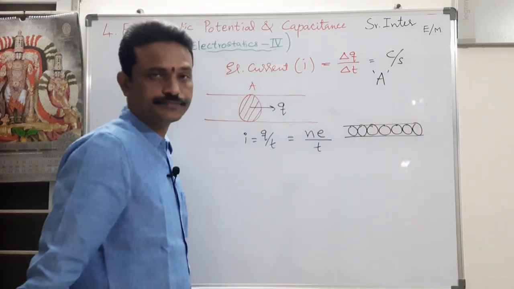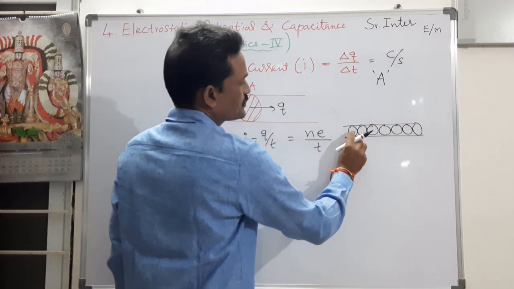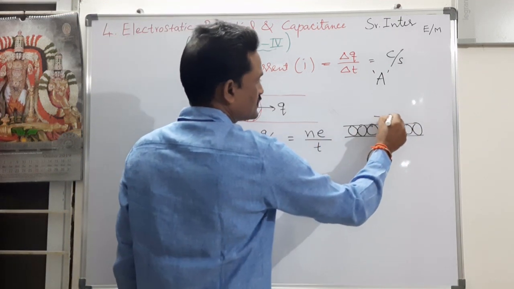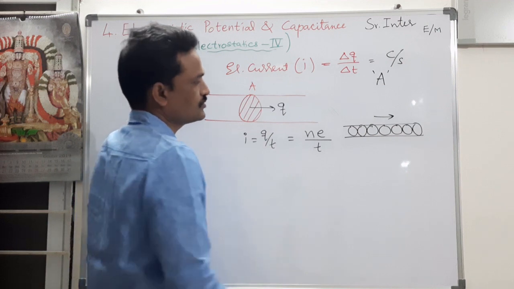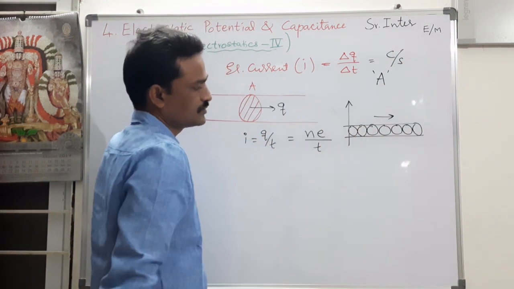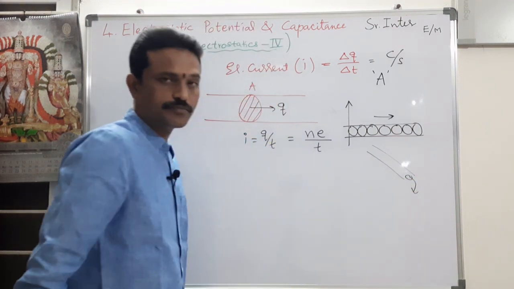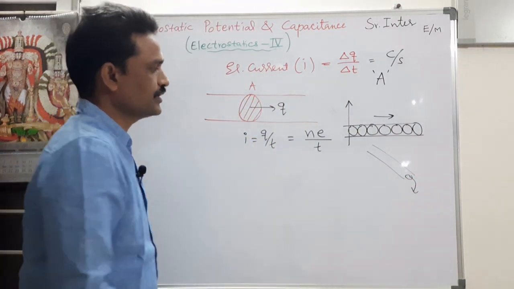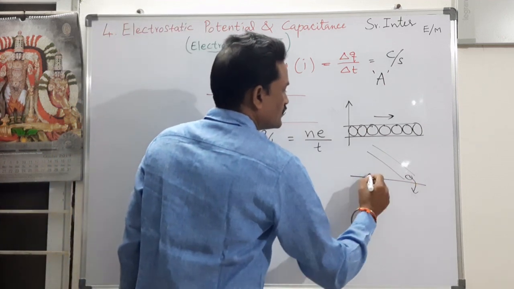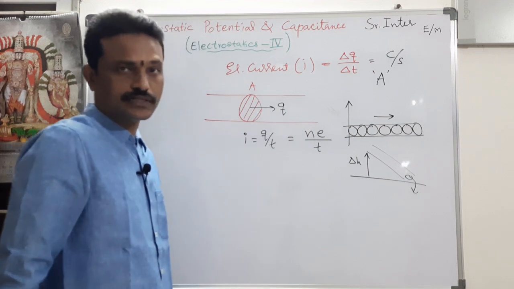If I want to make these pebbles move in the forward direction, the best thing I can do is lift this end of the tube so that they will fall downwards. This is the best way. So, I have to maintain some difference in the height, that is delta H.